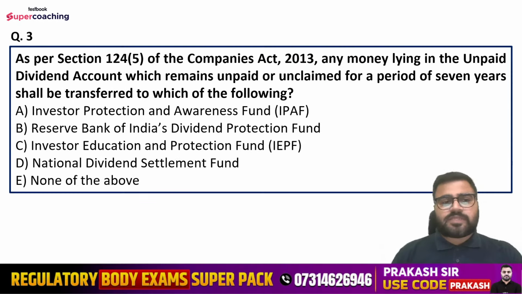Moving on to question number third. Question number third is saying, as per section 124 subsection 5 of the Companies Act 2013, any money lying in the unpaid dividend account which remains unpaid or unclaimed for a period of 7 years shall be transferred to which of the following? Options are Investor Protection and Awareness Fund, Reserve Bank of India's Dividend Protection Fund, Investment Education and Protection Fund, then National Dividend Settlement Fund, or none of the above.